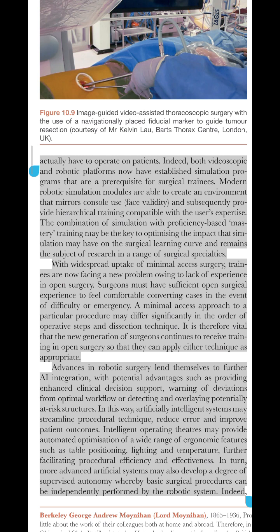Intelligent operating theaters may provide automated optimization of a wide range of ergonomic features such as table positioning, lighting, and temperature, further facilitating procedural efficiency and effectiveness. In turn, more advanced artificial systems may also develop a degree of supervised autonomy whereby basic surgical procedures can be independently performed by the robotic system.